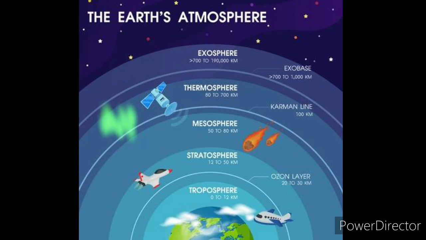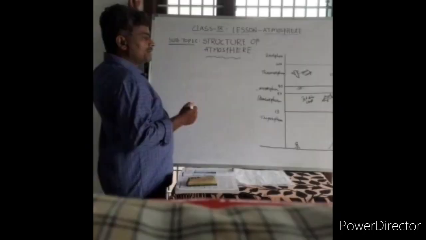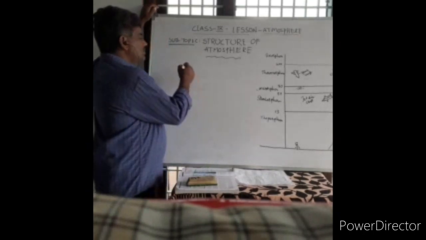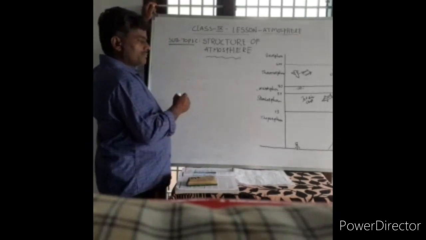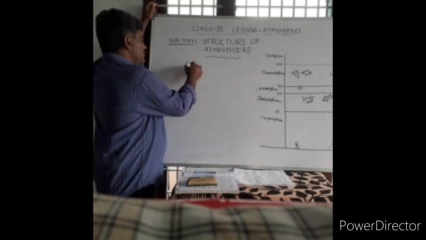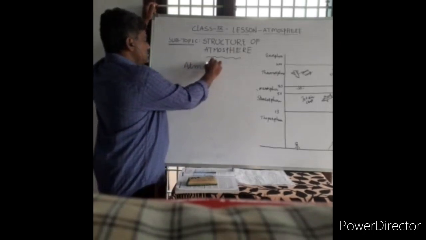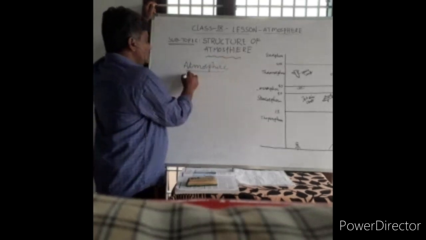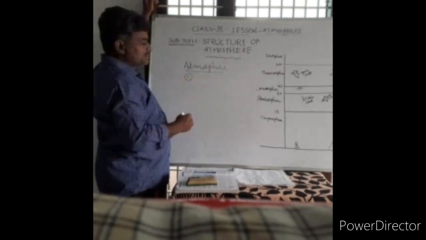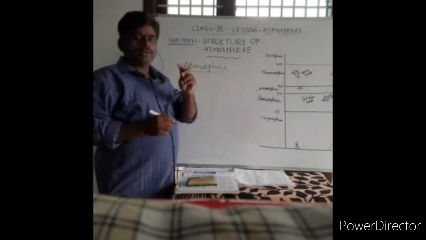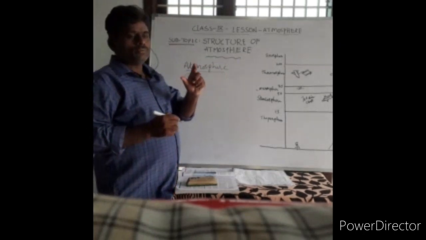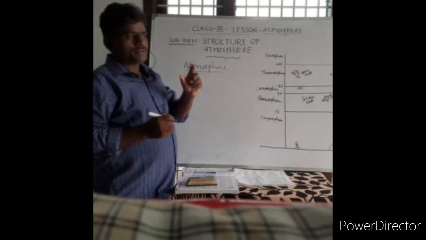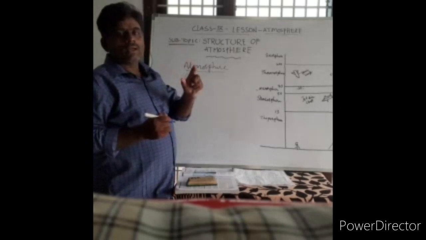It consists of many gases. So let us look at the structure of atmosphere. How many layers are there and what are they? That is the story regarding the atmosphere. The entire atmosphere is divided into two sub-layers based on their chemical composition.